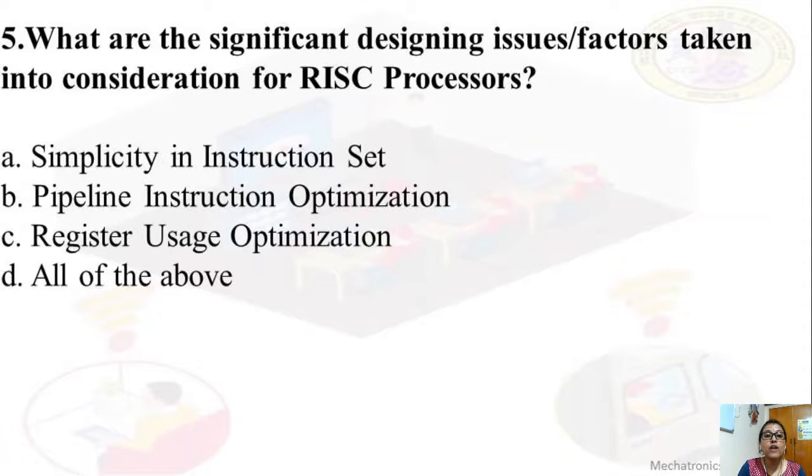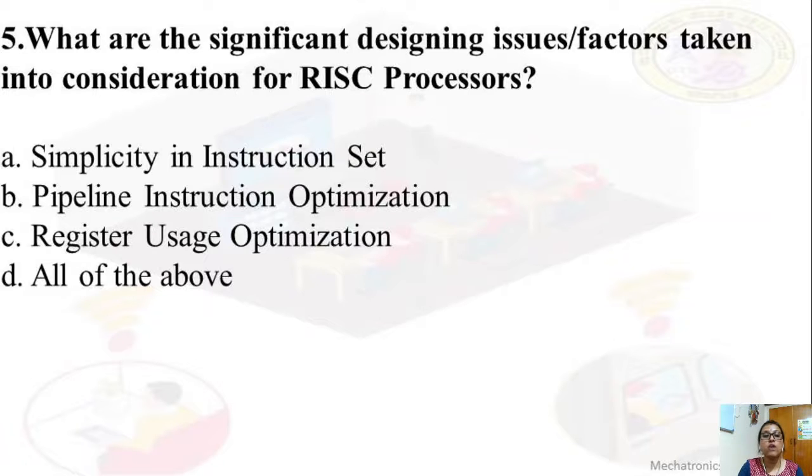Next, what are the significant designing issues or the factors taken into consideration for RISC processors? Option A, simplicity in instruction set, pipeline instruction organization, register usage organization, all of the above. All of the above we consider: reduced instruction set, pipelining. Is pipelining possible? Yes, pipelining is possible in RISC, register usage optimization.